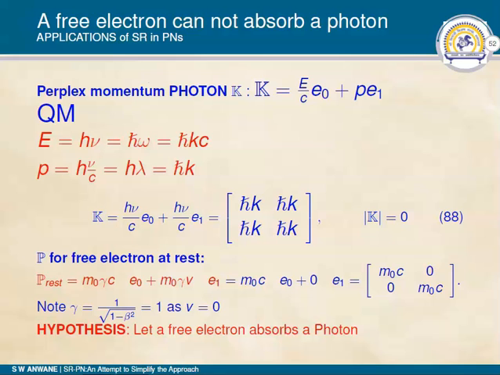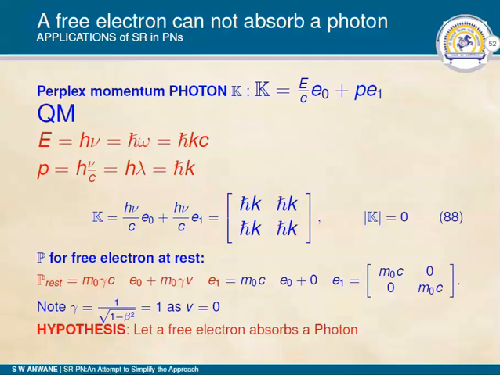Now, when we are interested in writing momentum for a photon, we have to use the basic equations E equal to h nu, that is the energy of the photon, and P is h nu by C. The energy E equal to h nu can be written as h cross omega or h cross k C, where small k is the wave number, omega upon C. Momentum h nu upon C can be expressed as h by lambda or h cross k. You can use any representation, that is not going to matter. I am using the basic notation here.